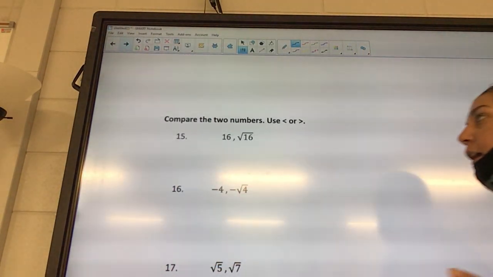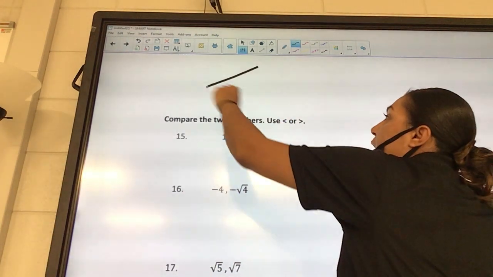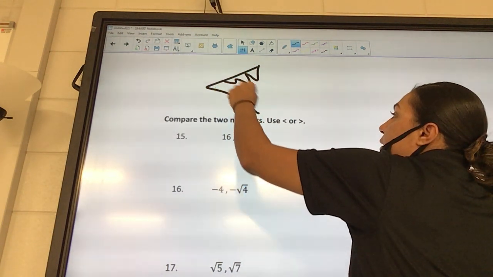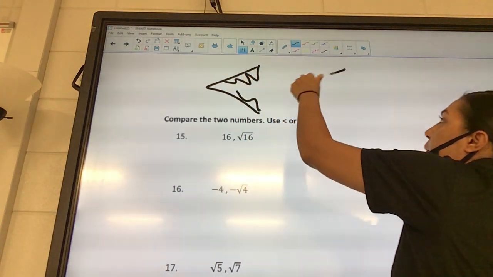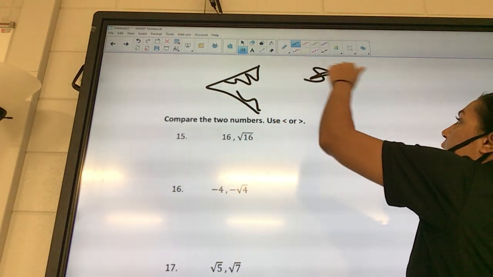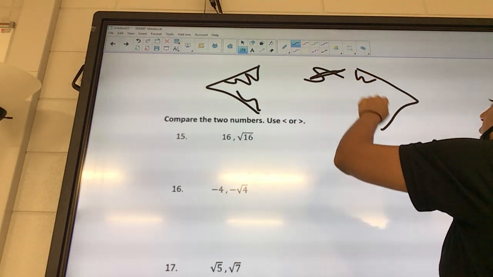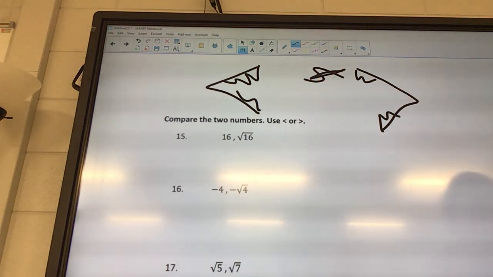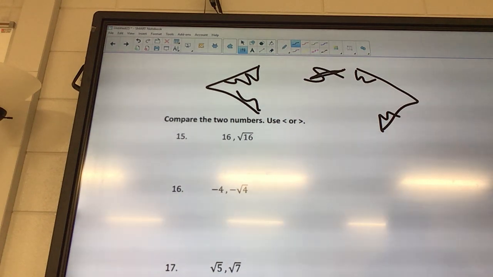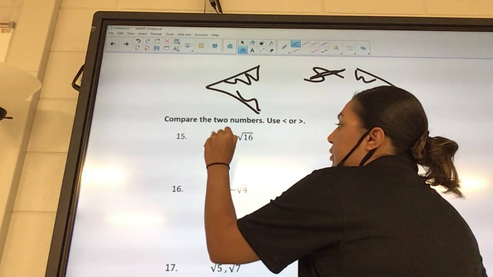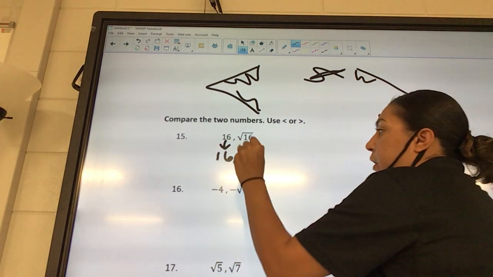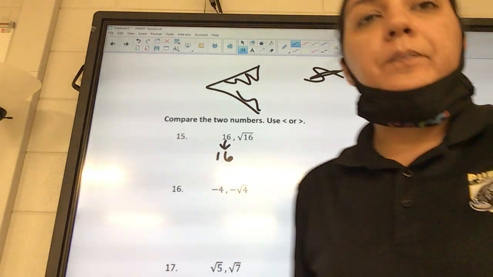Okay, comparing numbers. So remember the alligator mouth, whichever way the mouth is facing, that he eats the bigger number. If it's facing that way, he's gonna eat that bigger number on that side or that bigger number on that side. Okay, so 16 or square root of 16. So 16 is just 16. What is the square root of 16?